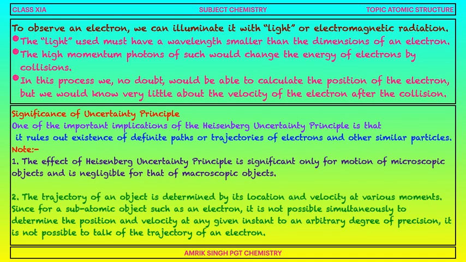Trajectory of an object is determined by its location and velocity at various moments. Since for subatomic objects such as an electron, it is not possible to simultaneously determine the position and velocity at any given instant to an ordinary degree of precision, it is not possible to talk of the trajectory of the electron. Trajectory means to know the location and velocity at various moments simultaneously. It is not possible for the electron.